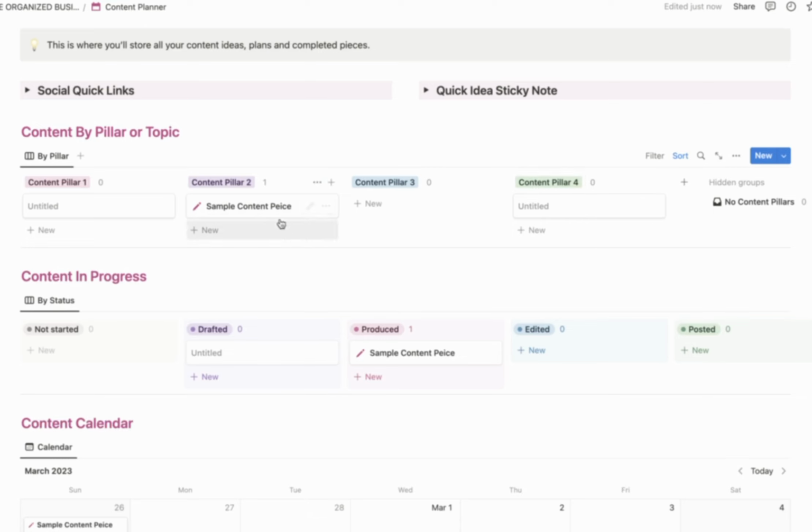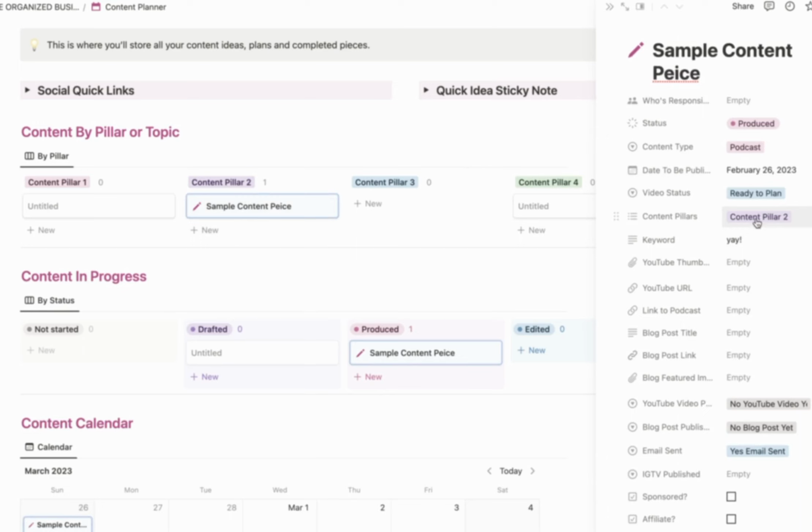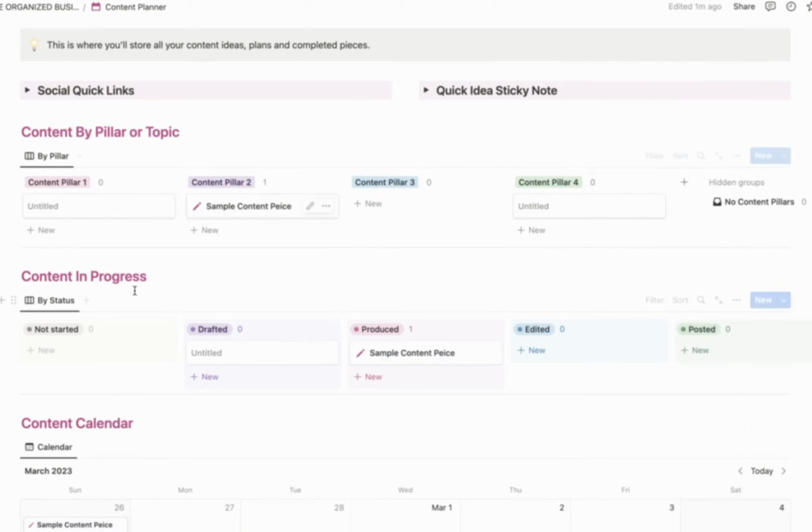So as I'm making new pieces of content, I will assign each piece of content a content pillar so that I can see, am I balancing out my topics across all of my content pillars? Now, that same piece of content, you'll see down here in a different context, being the content in progress. Where is this sample piece of content in my process so far? Not started could be just like your idea list, drafted, produced, edited, posted.